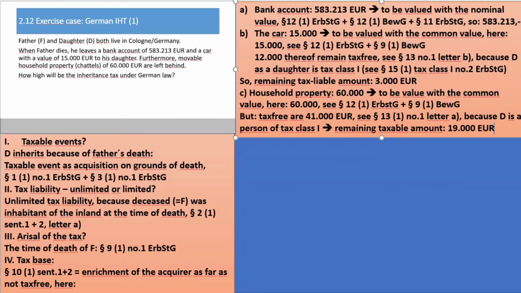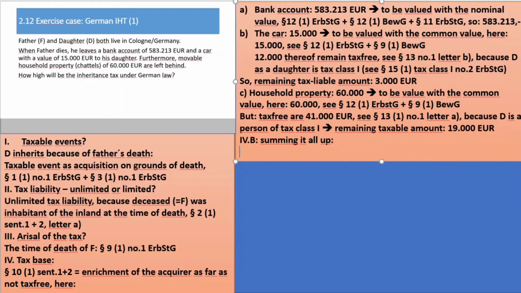Good. That's it. So let's call it 4b, summing it all up. We have now 583,230.